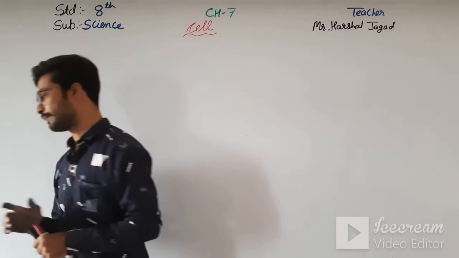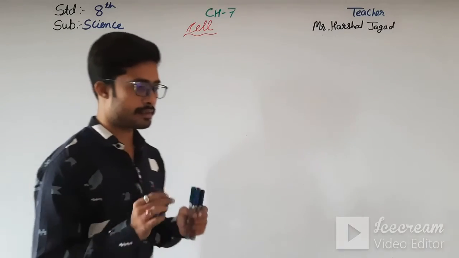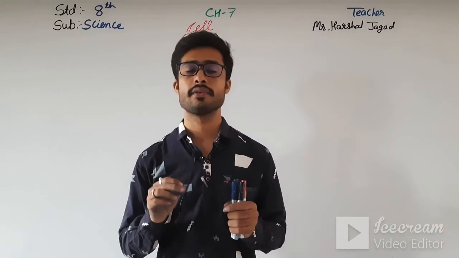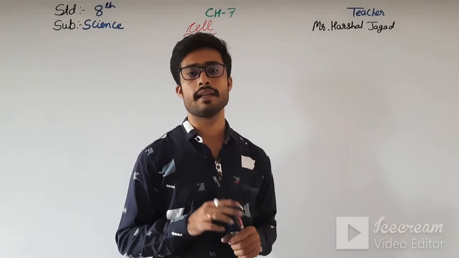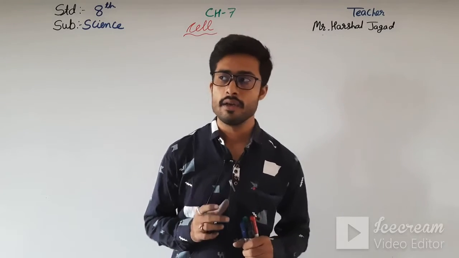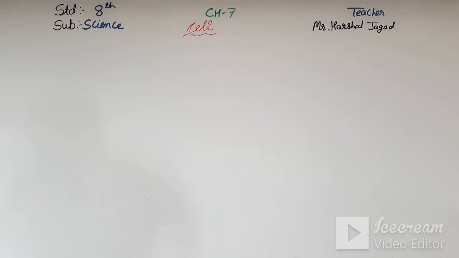Okay students, so first of all, we have seen the cell. What is a cell? A cell is defined as the smallest structural and functional unit of an organism. Then we have seen that cells differ in number.